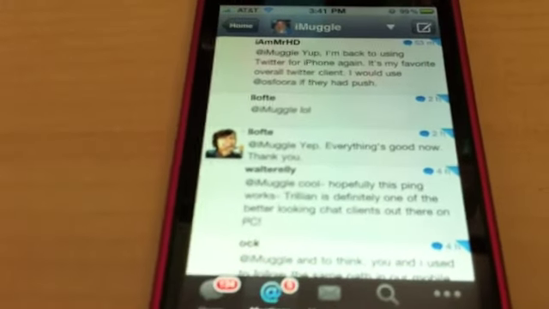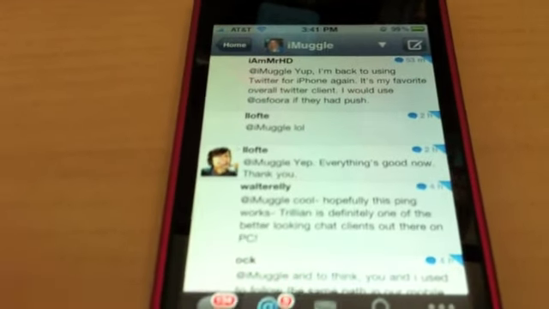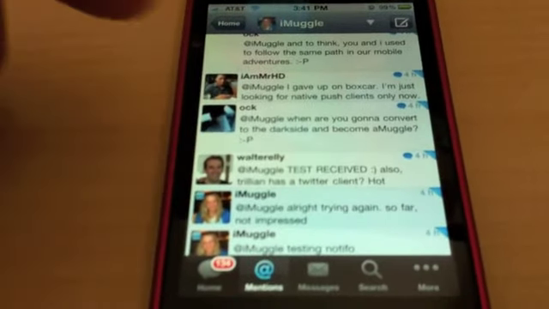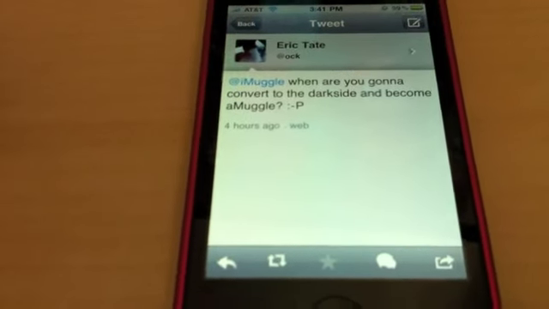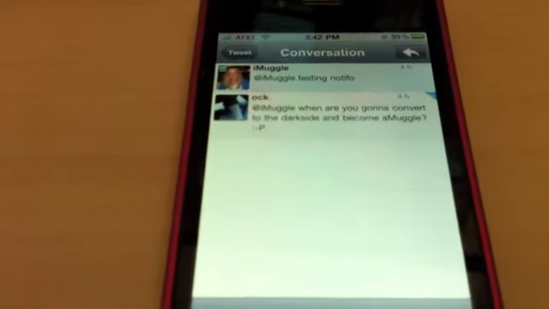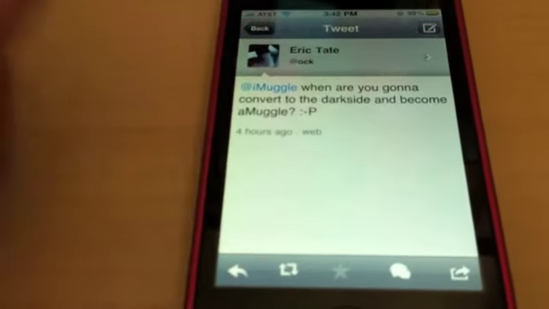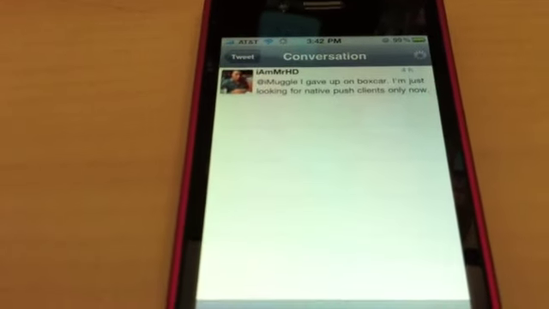Next to some of these you see little bubbles, and that means that there's a conversation being tracked with that. The way you can view those is, say I want to see what Eric said, and let's say I want to see what's in response to that. Just like Tweetings and some other apps, this will populate the conversation. This one didn't seem to catch all of it, but normally it does, and it might be because I replied to a different tweet. But it does a pretty good job of populating all of the conversation.